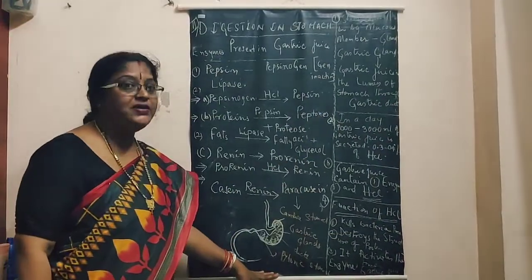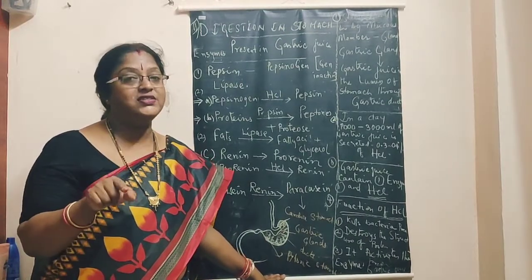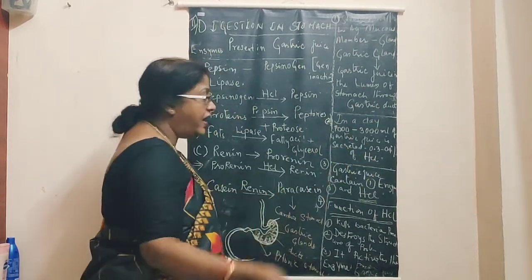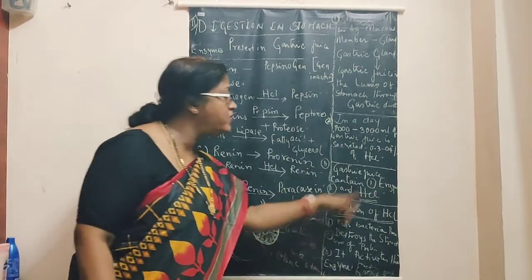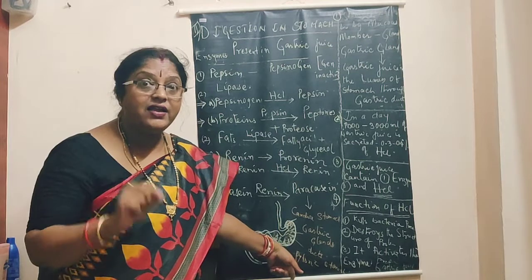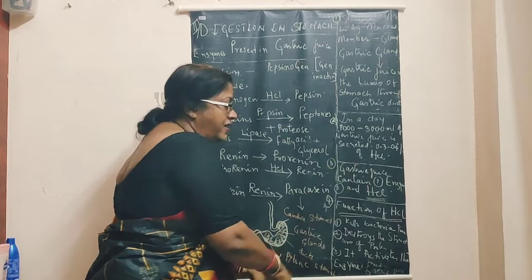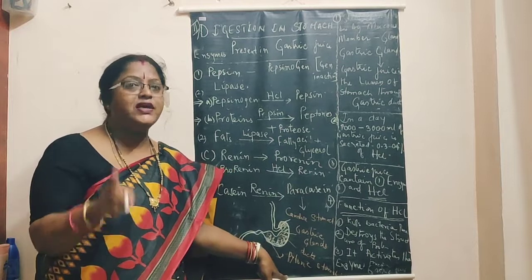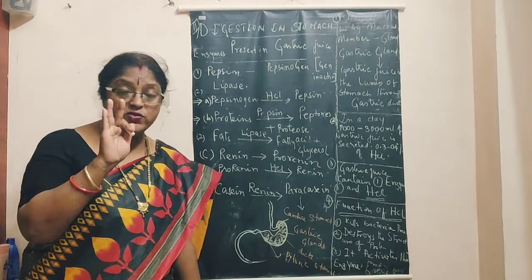Wherever there is empty space, like space in the esophagus or the small intestine, it is called the lumen, children. In a day, 1000 to 3000 ml of gastric juice is secreted, which consists of 0.3 to 0.4% hydrochloric acid. Gastric juice is a clear, thick, straw colored fluid. It contains enzymes and hydrochloric acid. Now let us learn the functions of hydrochloric acid, which is very important.